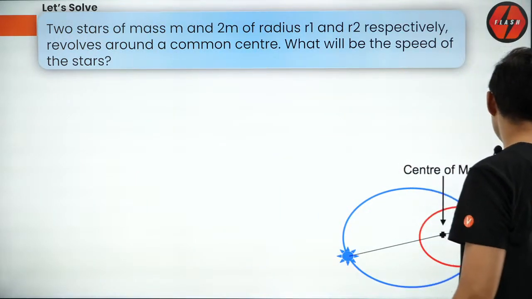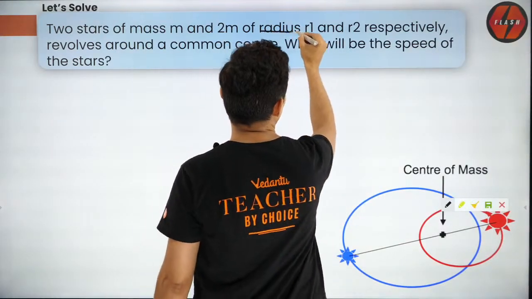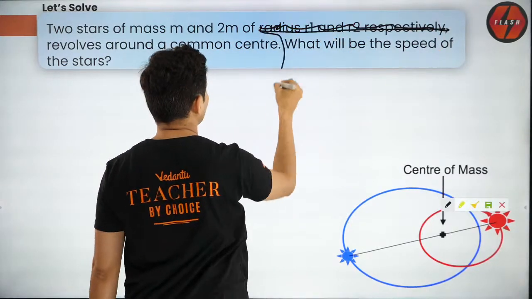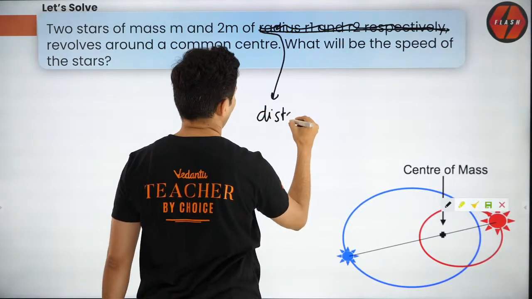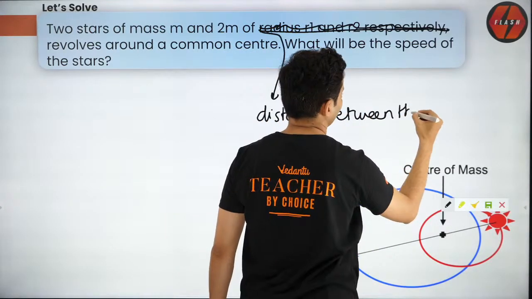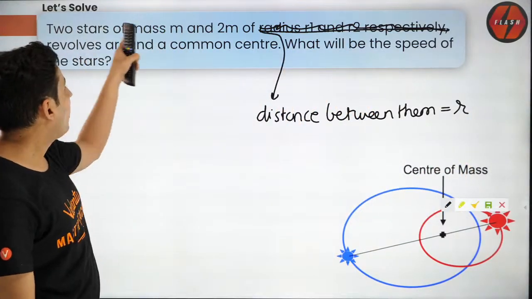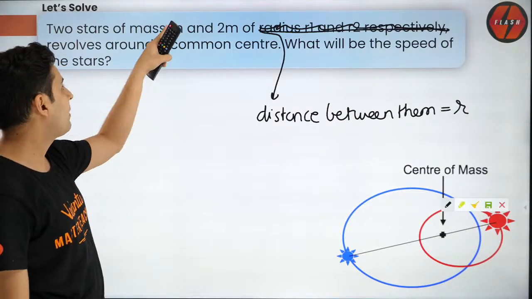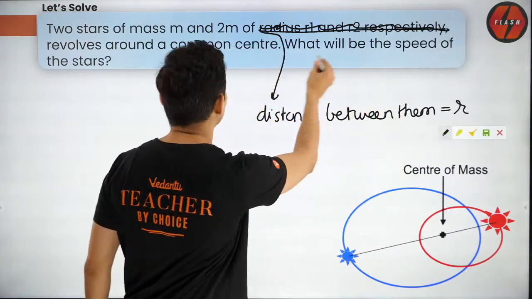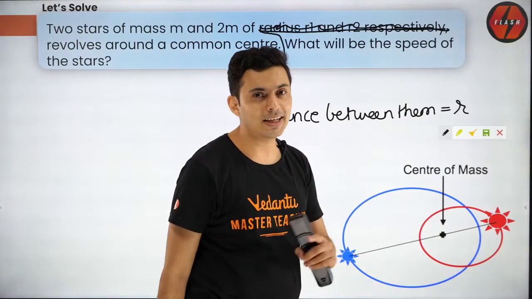Actually, I'll modify the question a little bit. Instead of giving r1 and r2 respectively, what is given over here is that the distance between them is r. So all your answers will be in terms of small r, m, 2m and G. Nothing else in the answer. The question is, what are the speeds of the stars? That's the question, guys. So let's see how many of you get it.